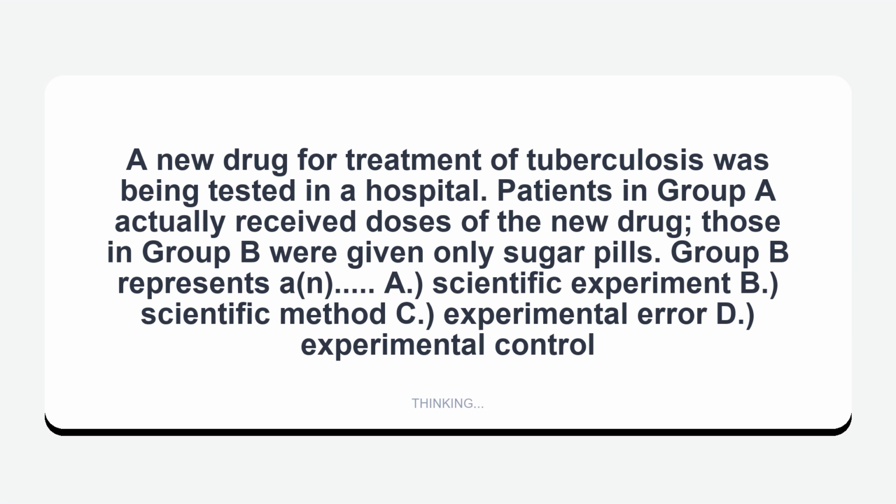A new drug for treatment of tuberculosis was being tested in a hospital. Patients in Group A actually received doses of the new drug. Those in Group B were given only sugar pills. Group B represents A. Scientific experiment, B. Scientific method, C. Experimental error, D. Experimental control. Experimental control.